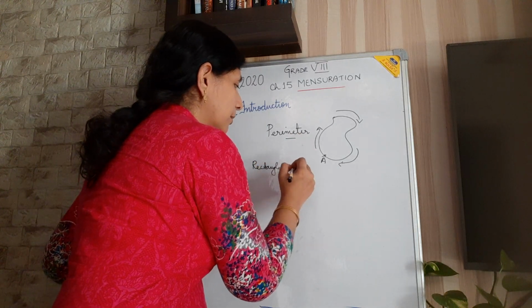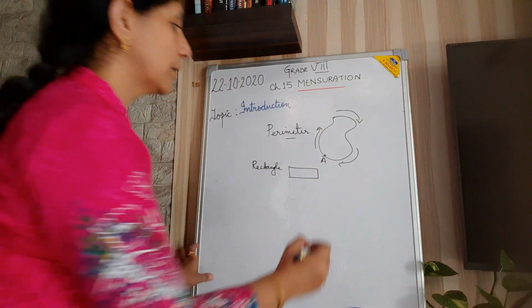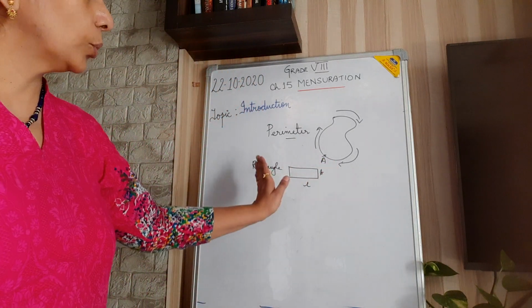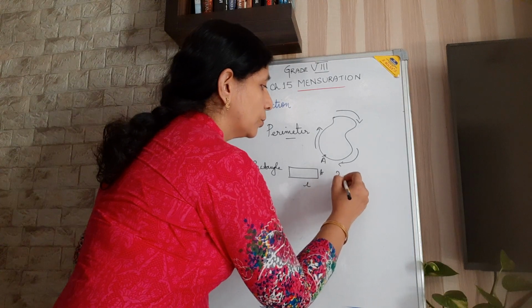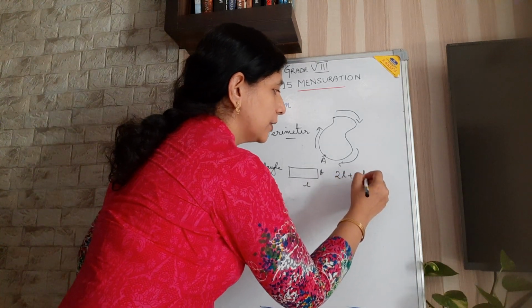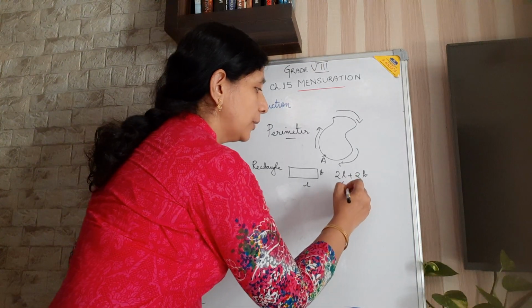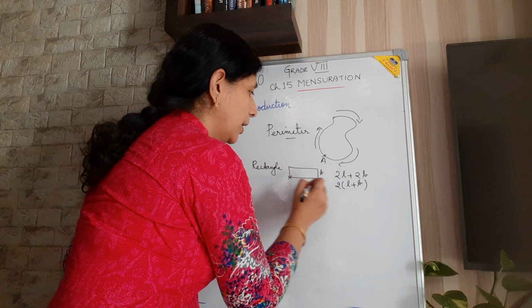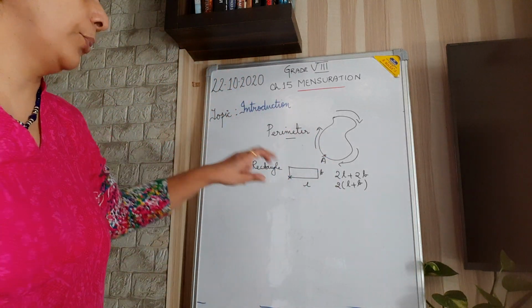Rectangle is in this shape, isn't it? So this is considered as length and this is considered as breadth. Opposite sides are equal for a rectangle, so it is 2L plus 2B, and then you have taken the common factor 2, so it is 2 into (L plus B). As you start from this point, you go along and come back to that point, that is called the perimeter or the outer boundary.